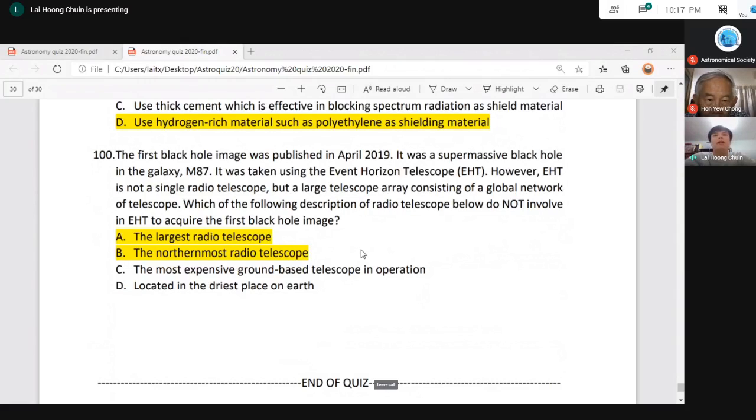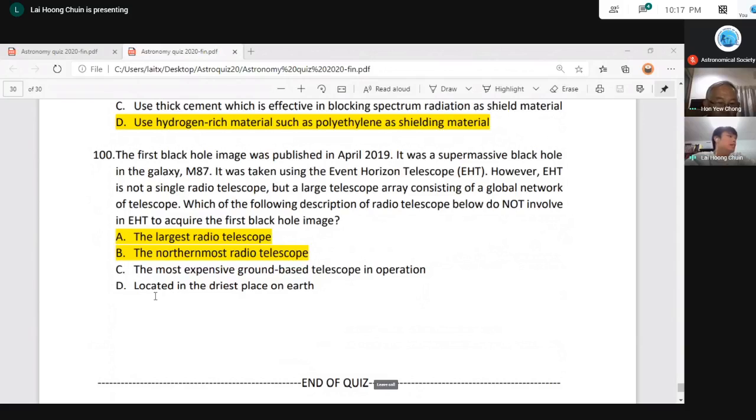That one is also not part of EHT. That one is for aurora hunting, to study aurora. So that telescope is not part of EHT. Whereas the most expensive ground-based telescope in operation refers to the ALMA telescope in the Atacama Desert.